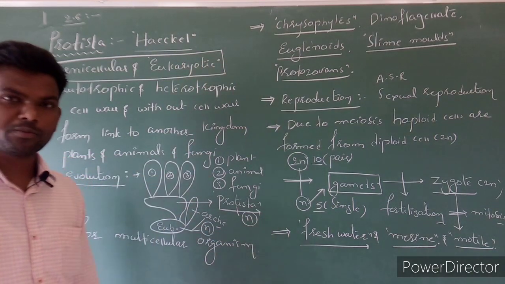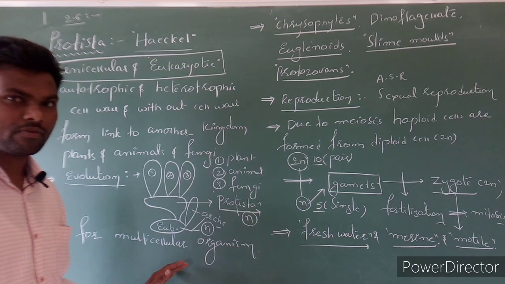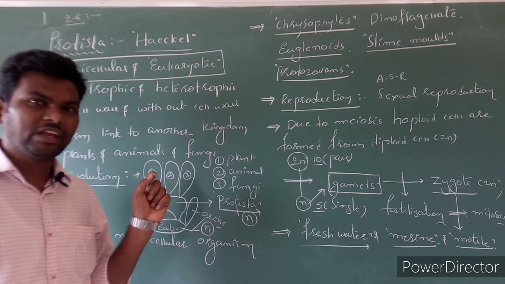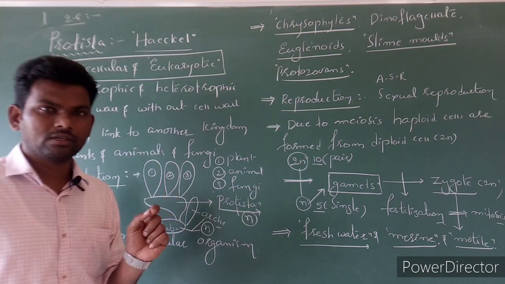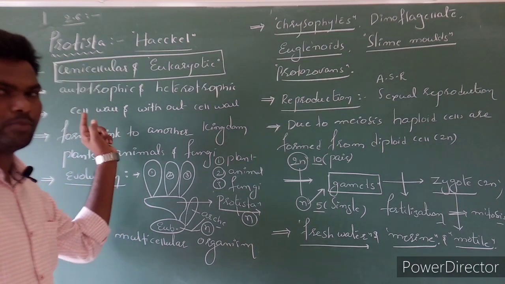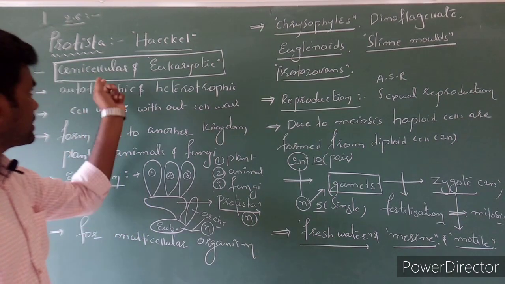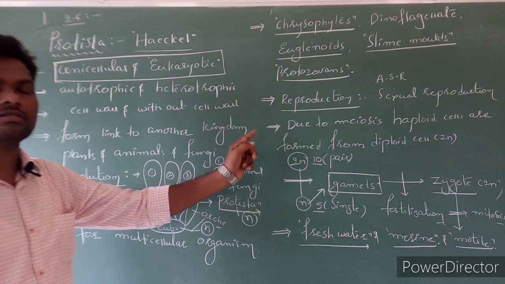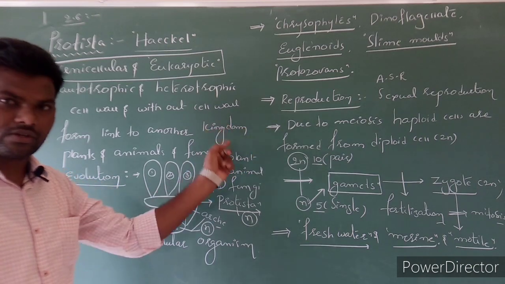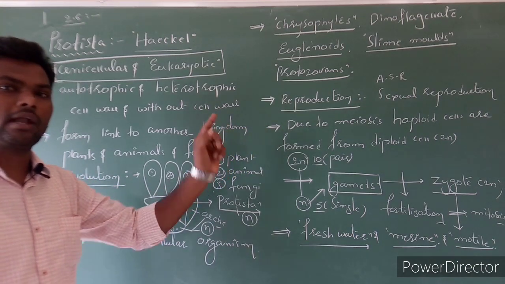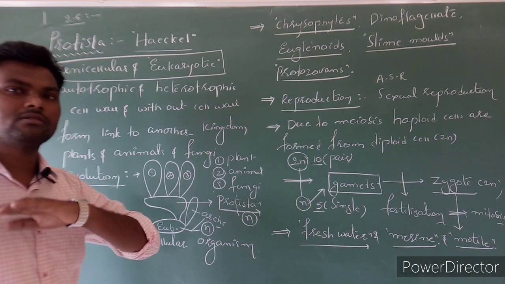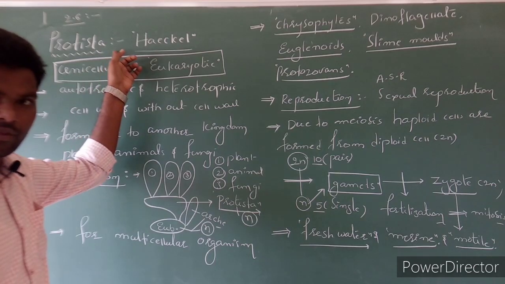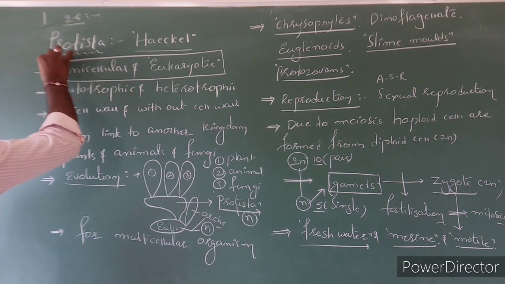Where we have to focus more in these points? The first point to focus on: if the organism is unicellular as well as eukaryotic in nature, it should compulsorily belong to Protista. In that case, once you recognize unicellular and eukaryotic cells, there is no need to consider whether the cell wall is present or absent, whether nutrition is autotrophic or heterotrophic, or whether it is motile or non-motile. These characters need not be considered for grouping organisms into Protista. Clear?